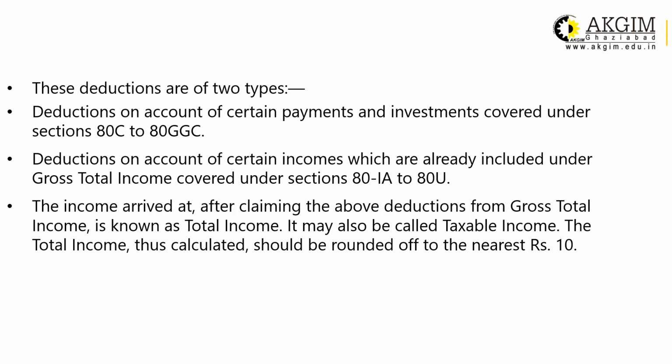The income arrived at after claiming the above deductions from gross total income is known as total income. This may also be called taxable income. That means you are required to calculate tax on this taxable income, which we get by reducing the deduction amount from the gross total income. The total income thus calculated should be rounded off to the nearest ten rupees.